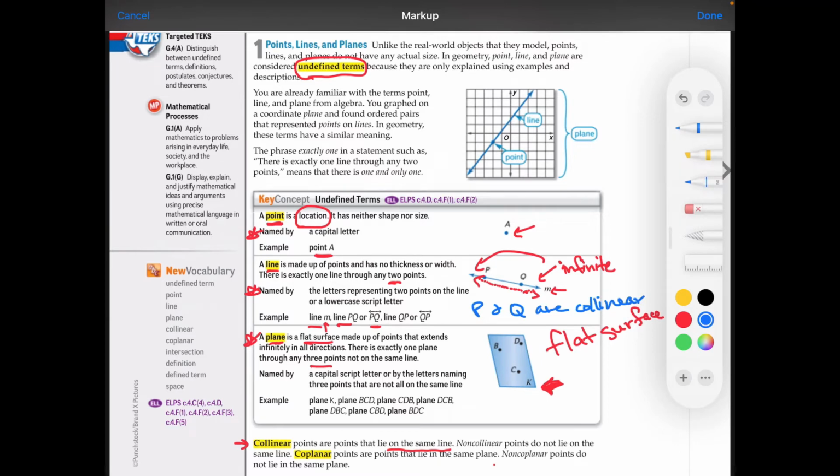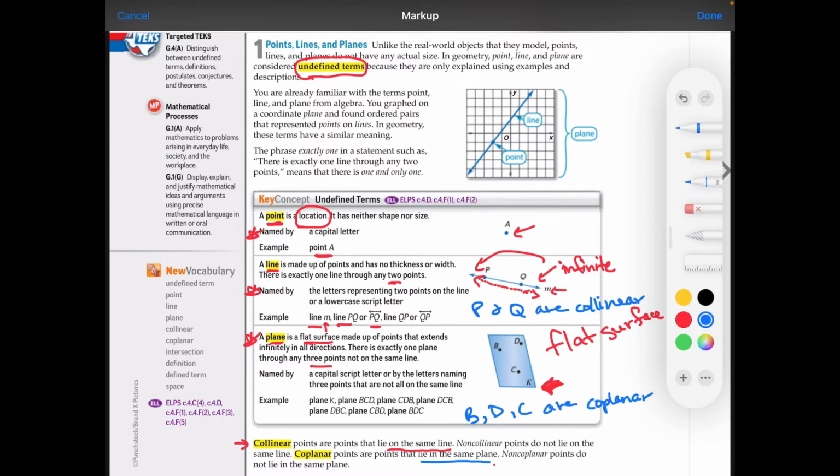If they're non-collinear, that means they're not on the same line. Coplanar means points that lie in the same plane. So B, D, and C are coplanar. They're on the same plane. And as you can guess, non-coplanar means they're not on the same plane.